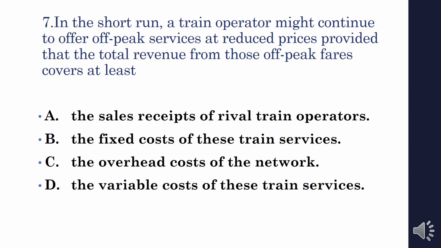So next question and last question. In the short run, a train operator might continue to offer off-peak services at a reduced price, provided that the total revenue from those off-peak fares covers at least, which, for example, in off-peak season they try to provide services at a very low price. Why are they doing that, and at that price, which one do they have to cover? The sales receipts of a rival train operator, the fixed cost of the train services, the overhead cost of the network, or the variable cost of these train services.